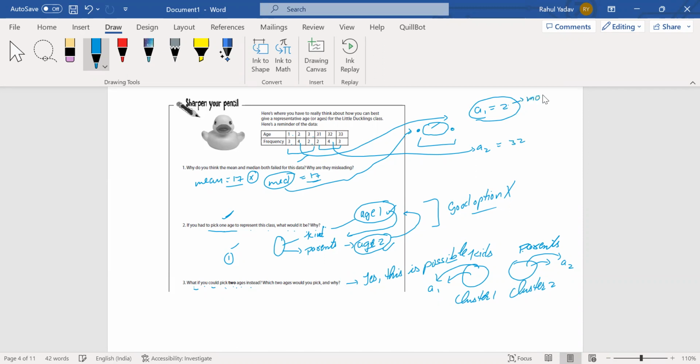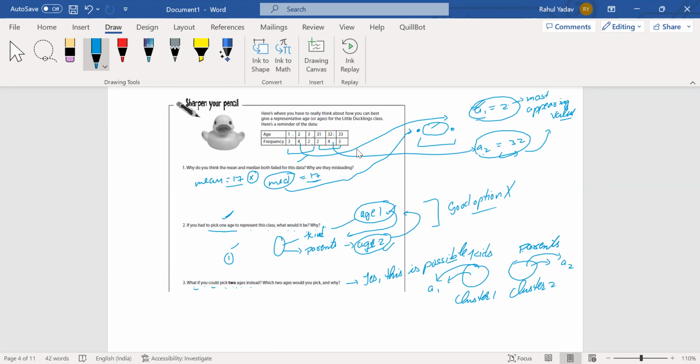I can say this is the most appearing value, and in the age group data for the kids, this will be a perfect representation. In a similar format, I can define A2 as 32. Again, 32 is the data point that appears the maximum number of times, 4, which is maximum among 2, 4, and 3. That means it is also a most appearing value. So I can represent the data for parents by the value 32.